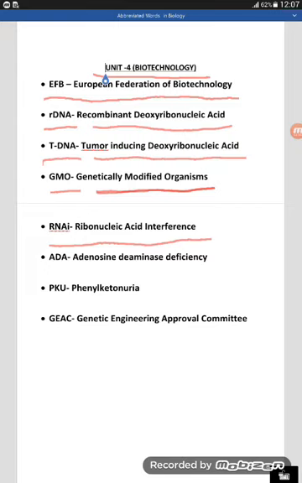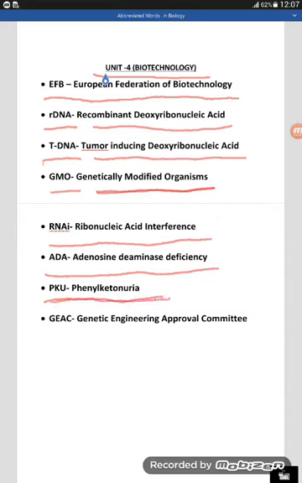Next one is ADA. ADA is adenosine deaminase deficiency. This is a kind of genetic disorder which can be cured by gene therapy. Okay, now here is PKU, that is phenylketonuria.